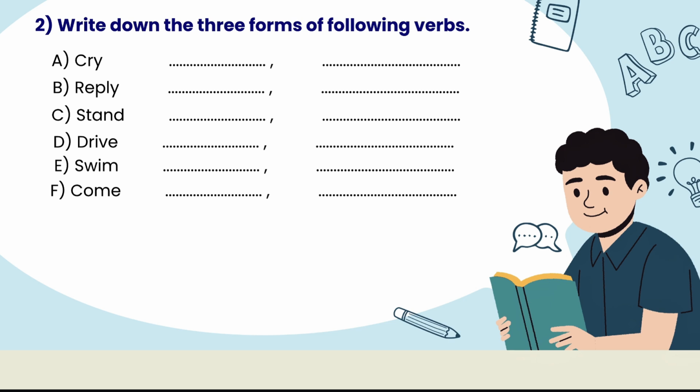We have a word, right? So we have a verb. You all know that there are three forms of a verb: V1, V2 and V3. Usually V1 is the present form, V2 is the past form, and V3 is the past participle form. So we have to give the past and past participle forms of the present form of the verb. We have a question like cry. So what is the past form of cry? Can you guess it? Yes, cried.